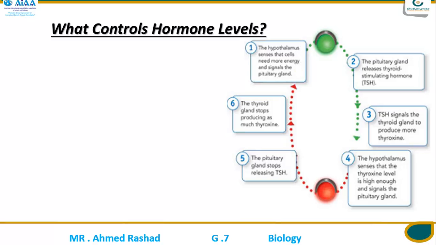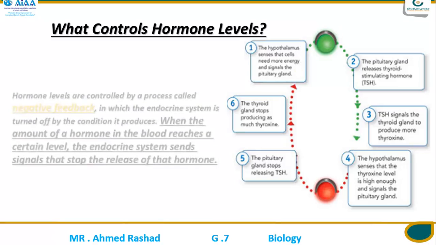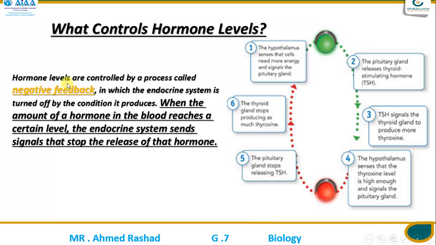Hormone levels are controlled by a process called negative feedback. In the last video, negative feedback was the mechanism in which the endocrine system is turned off by the conditions it produces. When the amount of hormones in the blood reaches a certain level, the endocrine system sends a signal that stops the release of hormones. That's negative feedback.